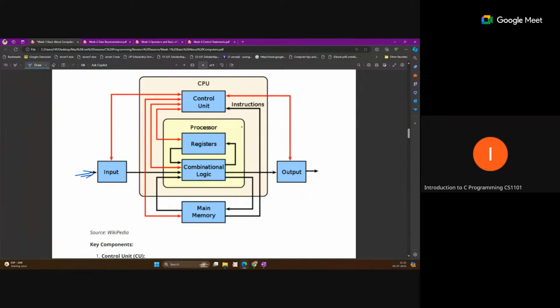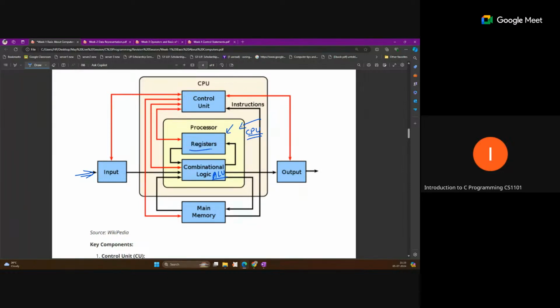So yeah, communication happens from here. This is the input part. Some data is given as input to the computer, and after that this part is called the CPU. The CPU is a combination of combinational logic. This is called the ALU, the arithmetic logical unit. This is a circuit, and it performs the main computation, arithmetic computation, logical computation like this. And the CPU also contains some registers.